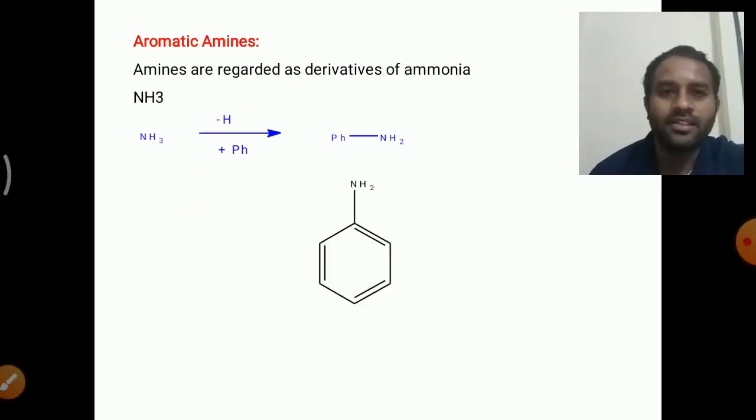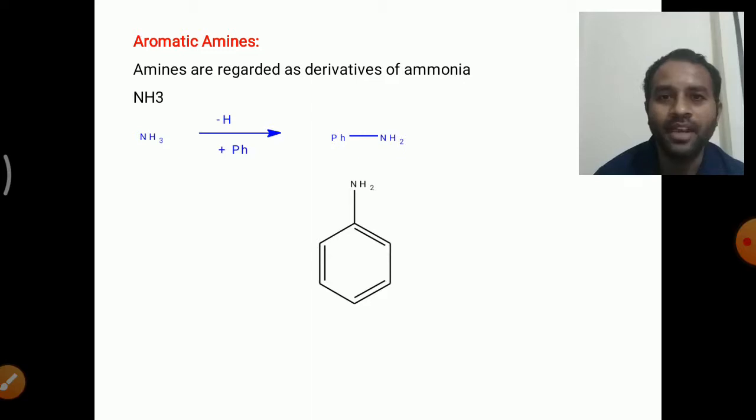You see here in the slide, what are aromatic amines? These are similar to aliphatic amines. That means the aromatic amines are regarded as the derivatives of ammonia, in which we get the aromatic amines by the replacement of hydrogen atom in the ammonia with the aromatic benzene ring like phenyl groups, right?